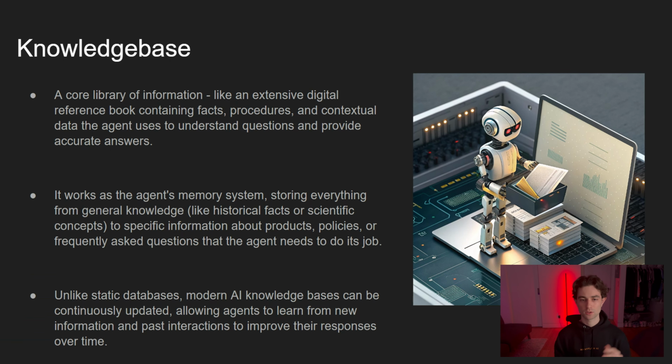So what exactly is a knowledge base? Well, think of it as a library of information that the agent always has. Depending on what kind of business you have, maybe you want to have contract information. Maybe if you're a restaurant, you want to have ingredients about certain foods. Maybe you have product information, an extensive list. And this could be in JSON files. This could be in spreadsheets.